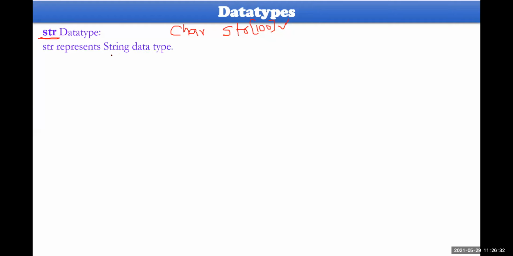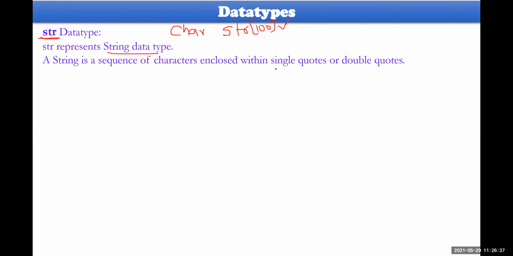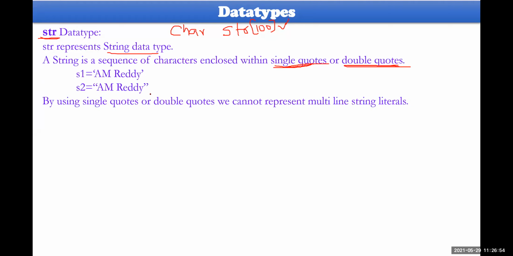str represents string data type. And here, a string is a sequence of characters enclosed within single quotes or double quotes. There is no difference between single quotes and double quotes in Python. Both will be same. Okay, like this, S1 equal to AIM, or S1 equal to double quotes AIM, both are same. Okay. Then by using single quotes and double quotes, we cannot represent multi-line literals. Multi-line in the sense like this, it could not be possible. So S3 will be equal to A M, next line, and in the next line REDDY.